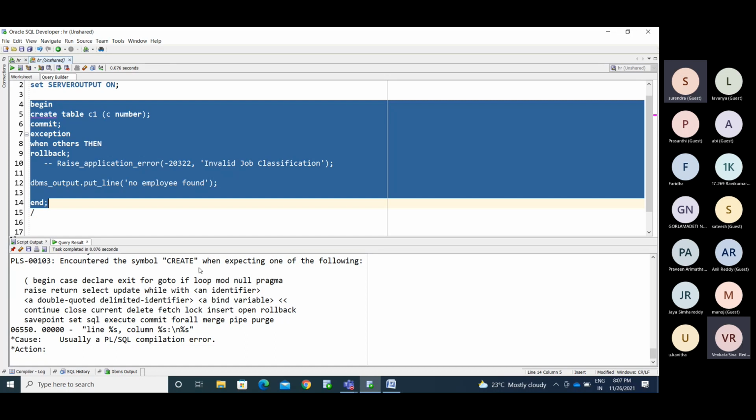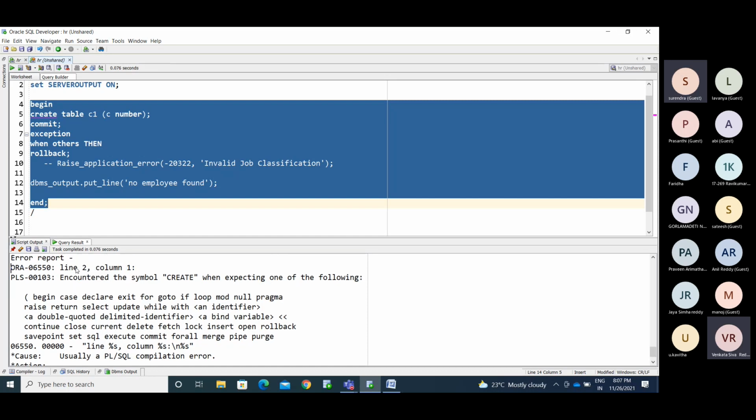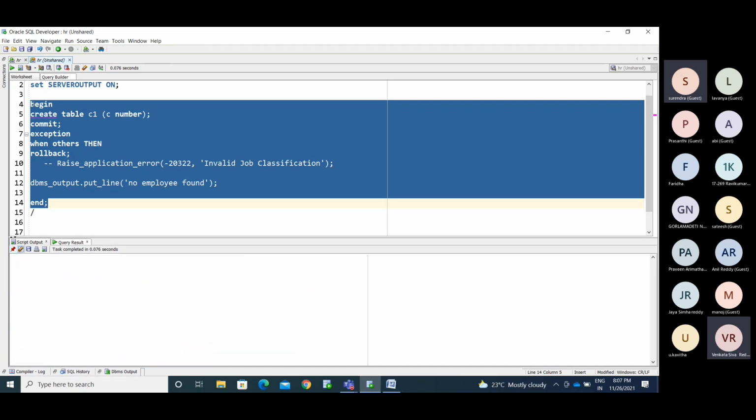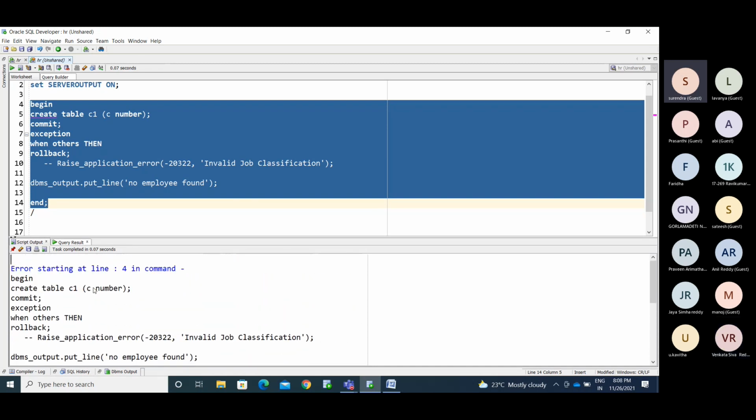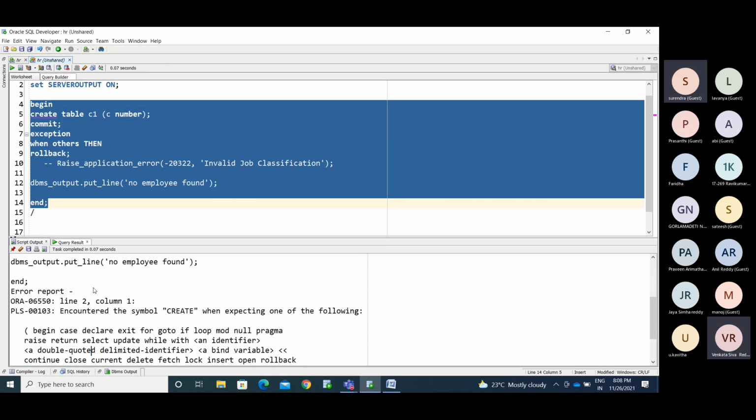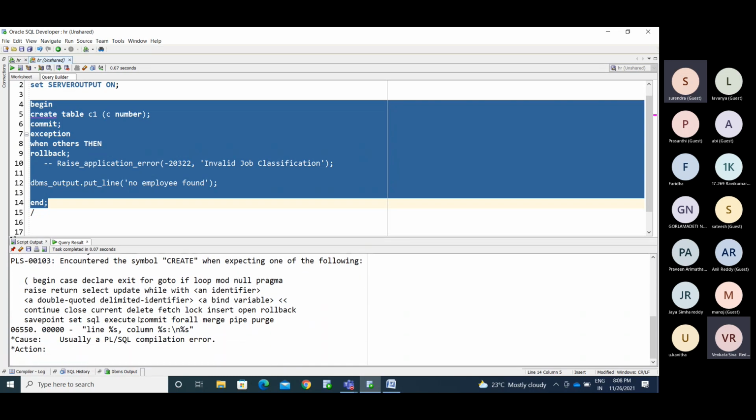So what is it showing? Encountered the symbol. So I'm removing this entire statement. I'm running again. You wrote this, you are getting the error: encountered the symbol create when expecting one of the following. Begin, case. So it is expecting a set SQL execute command. If we want to use the create command, we need to use the execute immediate keyword. So we need to use dynamic SQL for that.